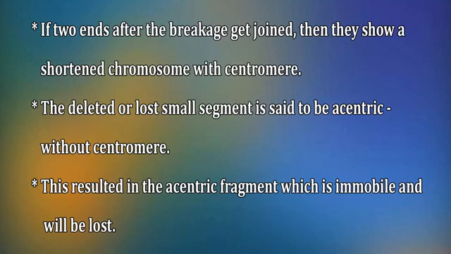that cannot sustain life. The spontaneously occurring deletions must include 2 breaks in the intervening segment on the chromosome. If 2 ends after the breakage get joined, then they show a shortened chromosome with centromere. The deleted or lost small segment is said to be acentric, without centromere. This results in the acentric fragment being immobile and will be lost.